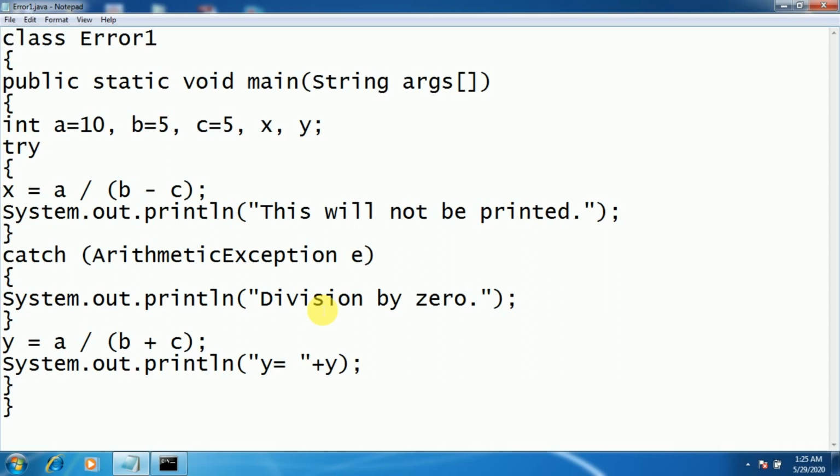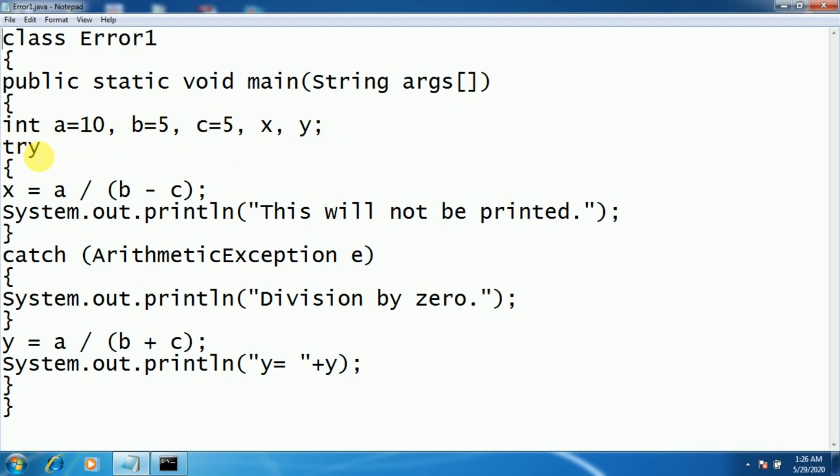In this program, we have defined a class called error1, which includes a main method, and we have declared 5 variables of type integer. Out of the 5, 3 we have assigned the values 10, 5, 5 for a, b, c respectively, and x and y we use to store the results of operations performed on a, b, c.